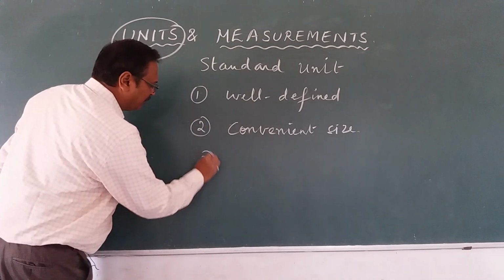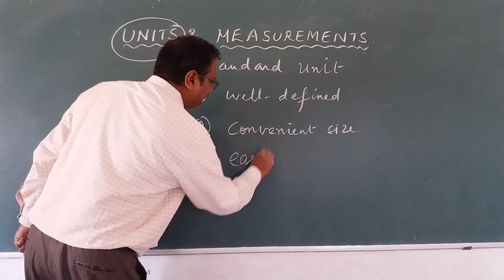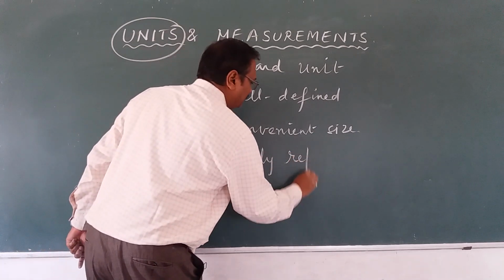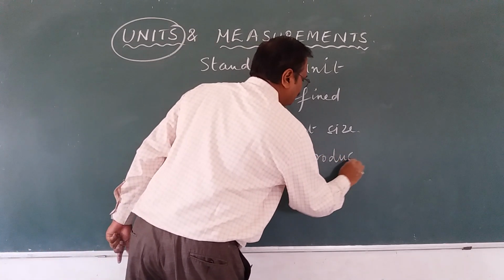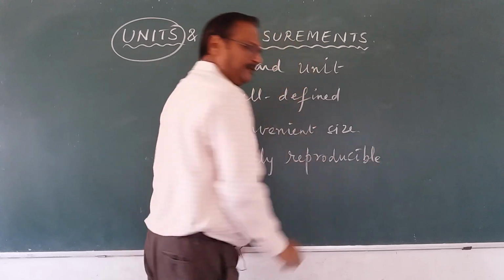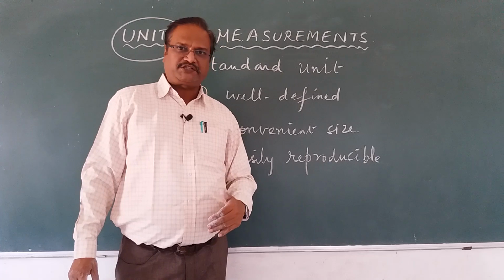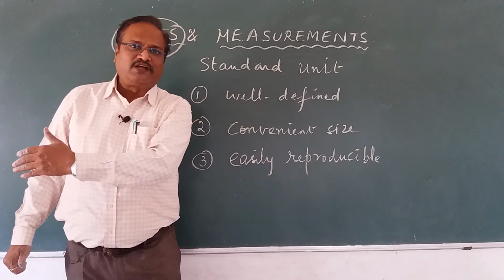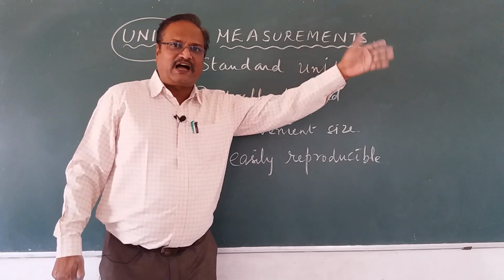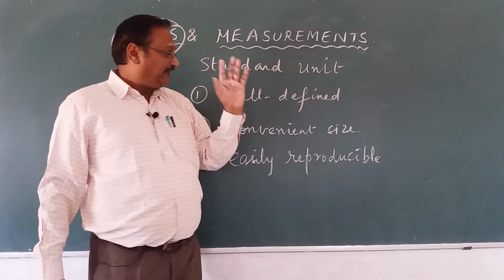And 3, it should be easily reproducible. You should be able to reproduce it, whether in India, in Uttar Pradesh, in Tamil Nadu, in America, or in London.